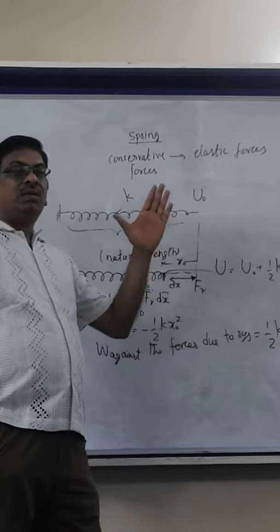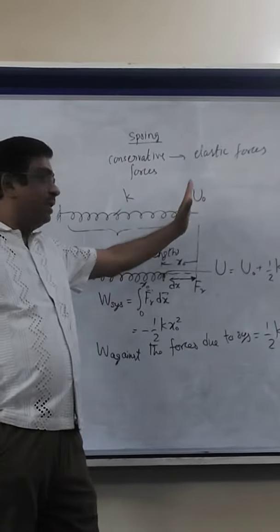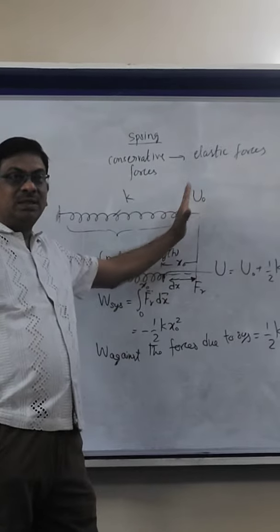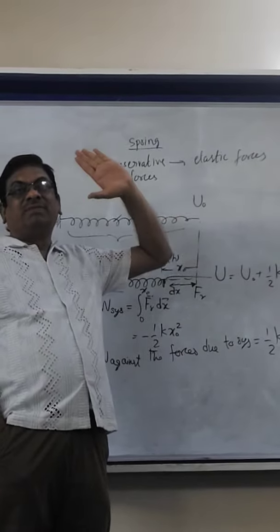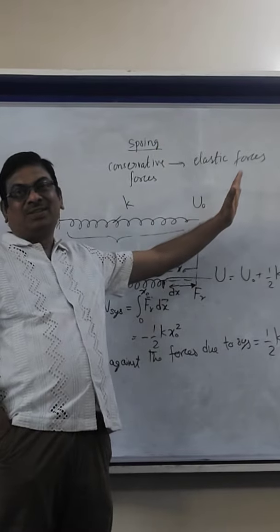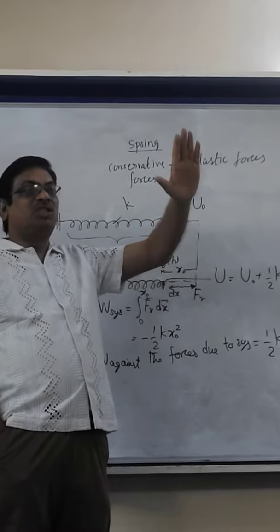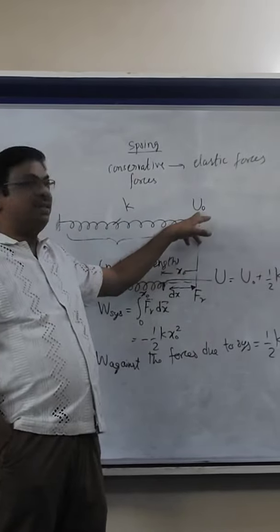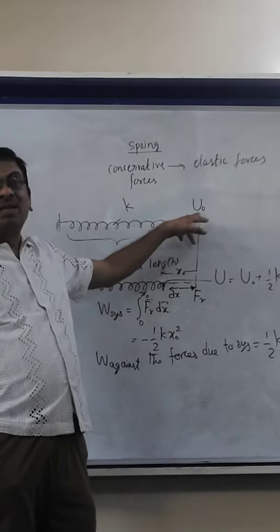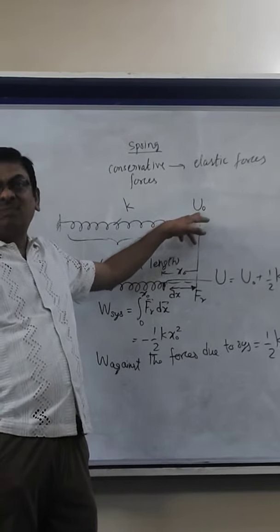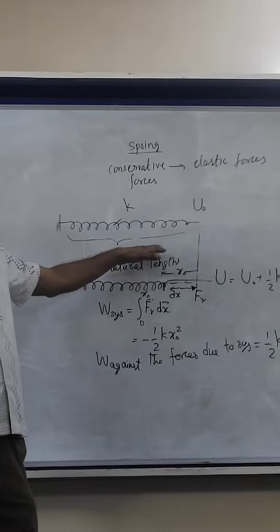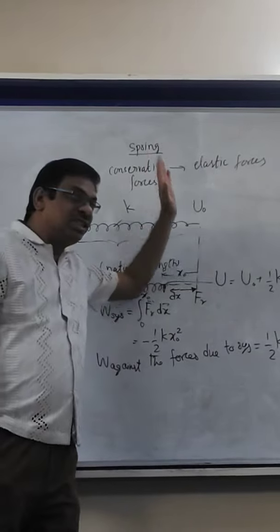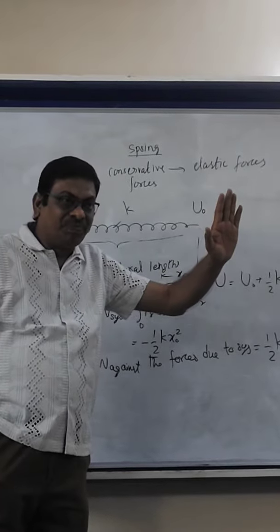Now, what happens? Conventionally, we assign a certain value to this. It is just based on the whims and fancy of the person who is utilizing this. But of course, conventionally, all of us agree to take this as 0, even though it's not mandatory that it has to be 0. It is just an assumption. We assume that when the spring is in the natural, relaxed state, its potential energy is 0. That is just an assumption.